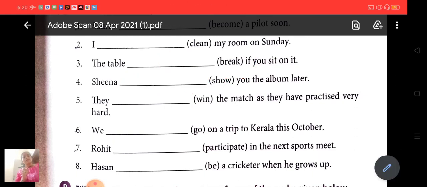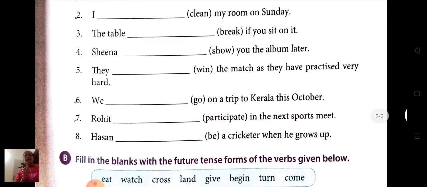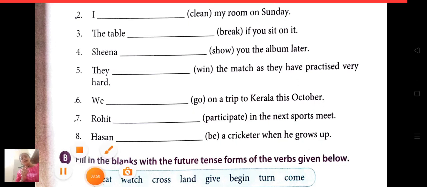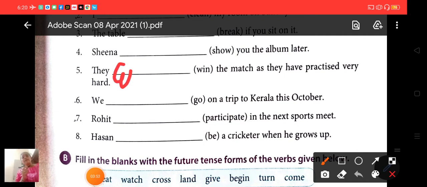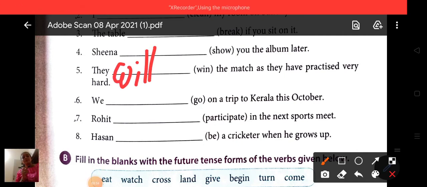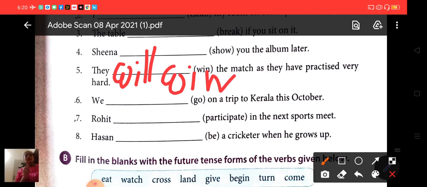Now the next, they (win) the match as they have practiced very hard. So what will come? They will win the match as they have practiced very hard. They will win the match as they have practiced very hard.